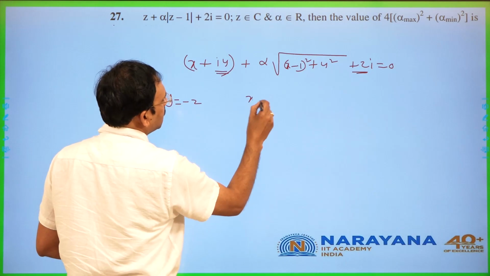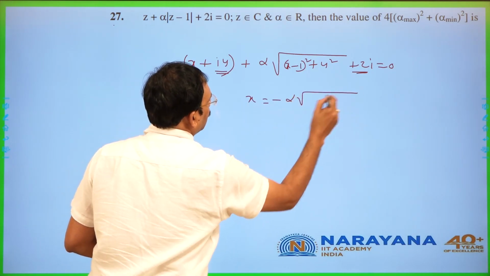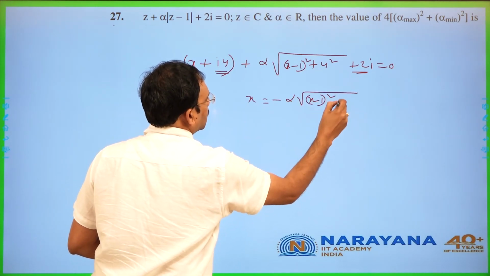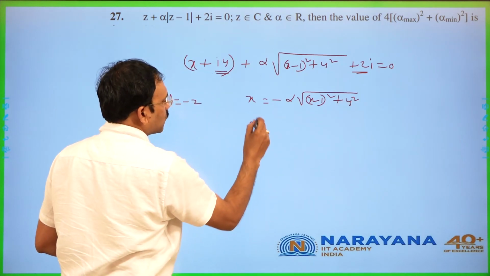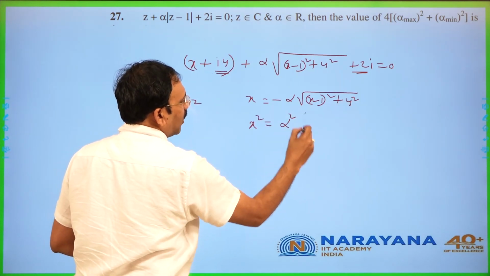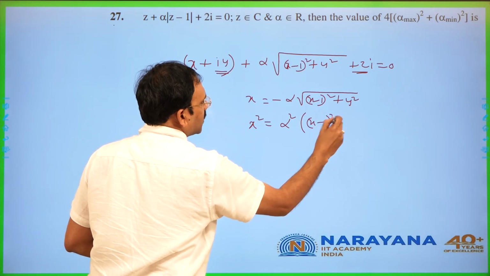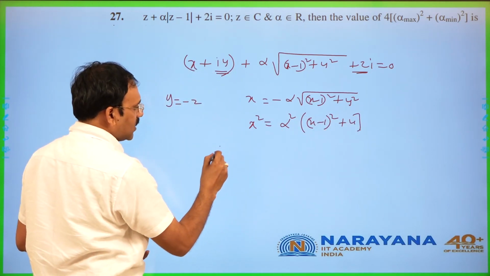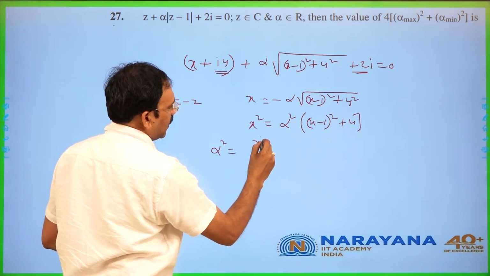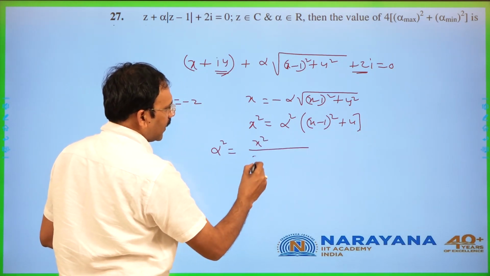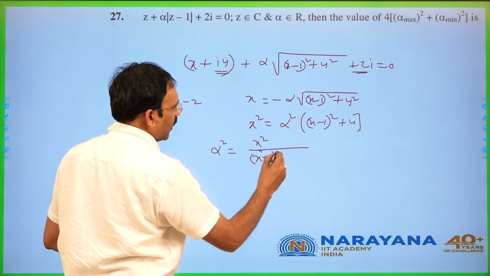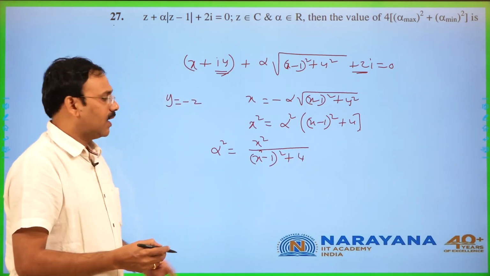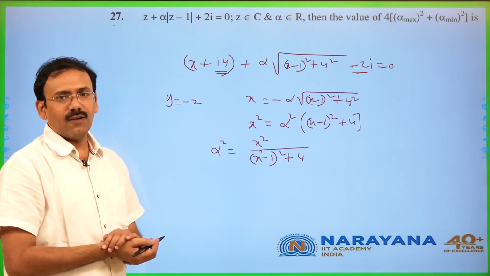Then x is equal to minus alpha into root of x minus 1 whole square plus y square. If you square, you will get x square is alpha square into x minus 1 whole square plus y square, which is 4. From this, you will get alpha square as x square by x minus 1 whole square plus 4. Now we need to find the range of alpha square.